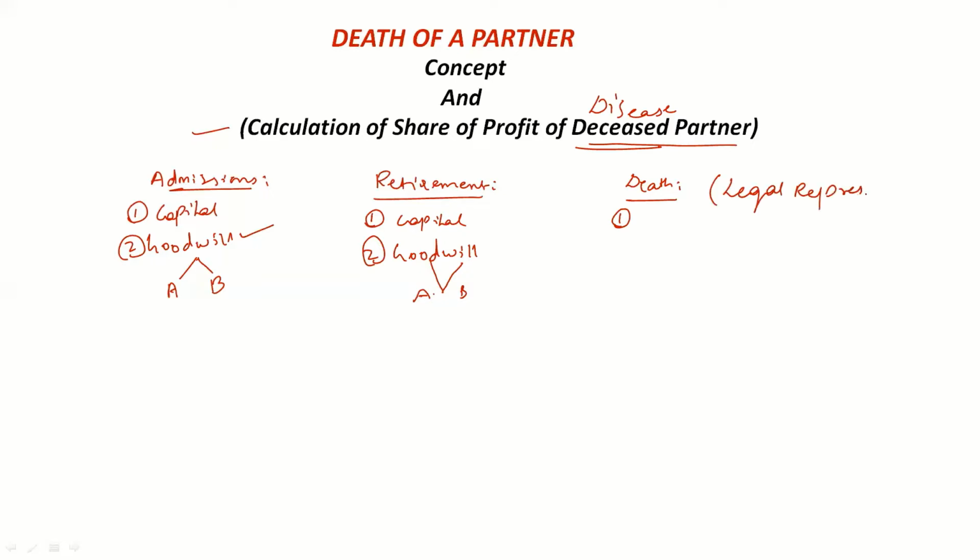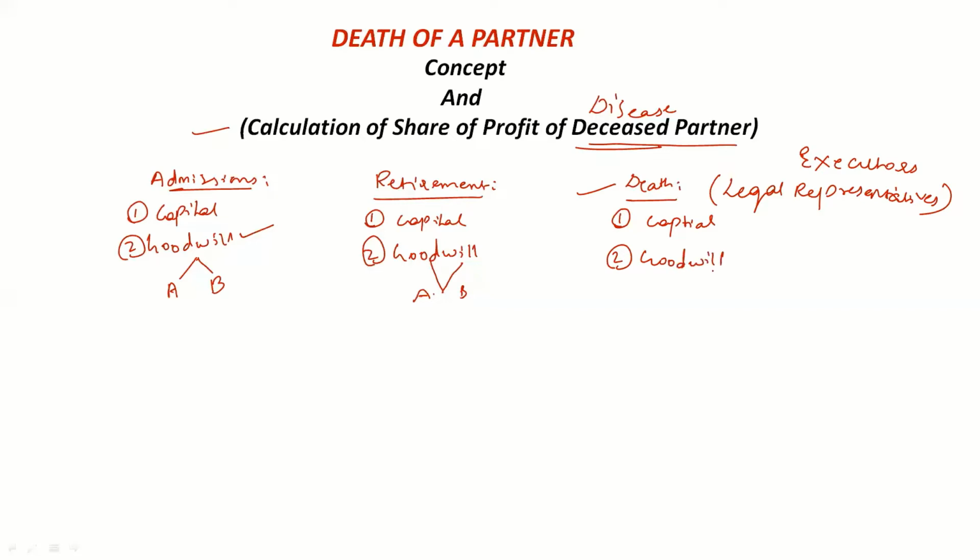legal representatives of the deceased partner. Legal representatives can be anyone from the family members. It could be his son, his daughter, his wife, or parents. It could be anyone. These are also known as executors of the deceased partner. So a certain amount on the death of a partner should be given. We'll give the capital amount, then we'll also give goodwill.